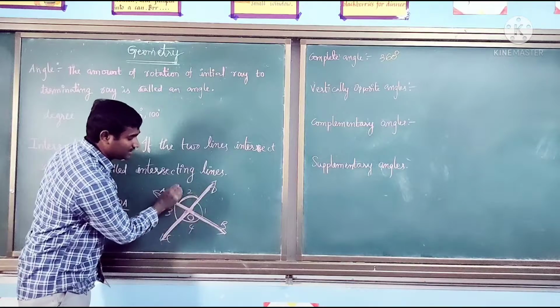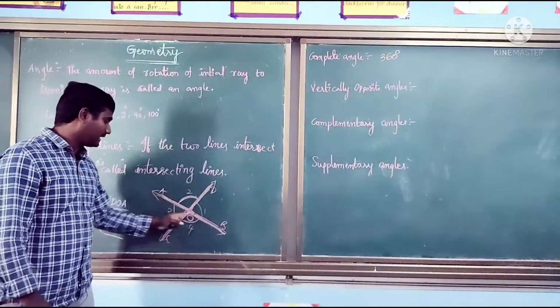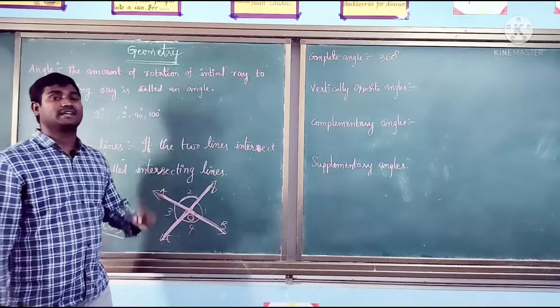If you flip it, it is exactly falling on BOC. Yes. Then angle AOD and angle BOC are vertically opposite angles.